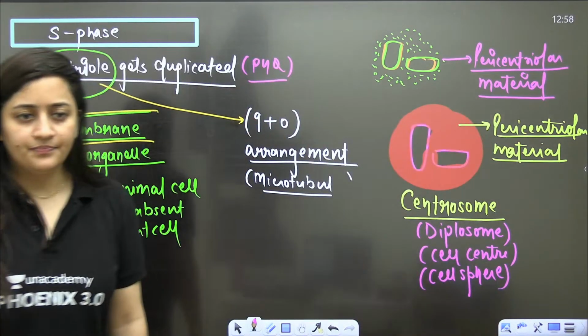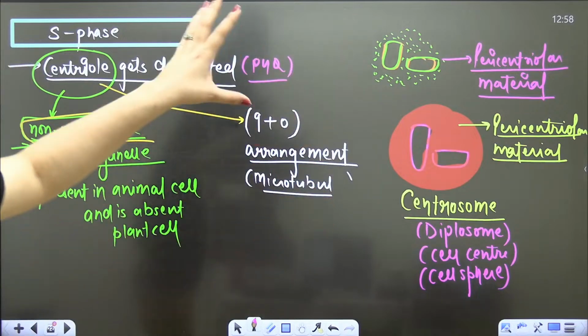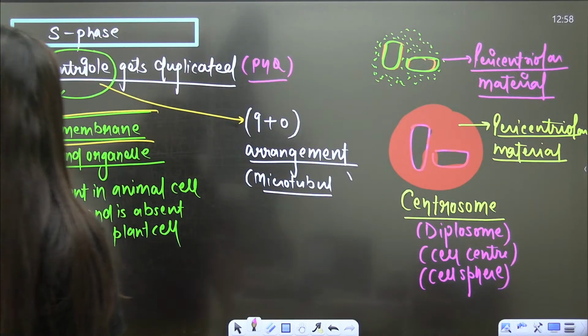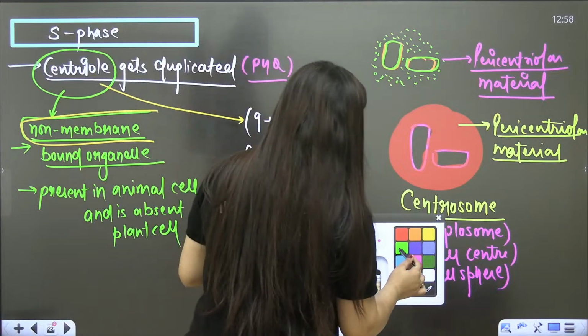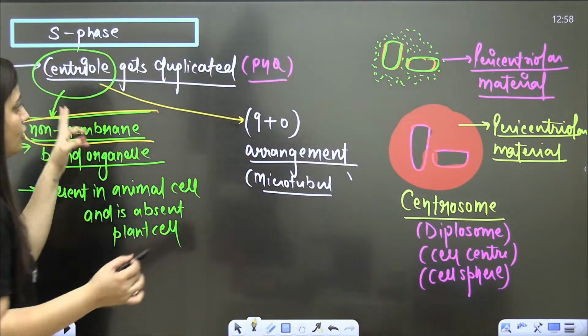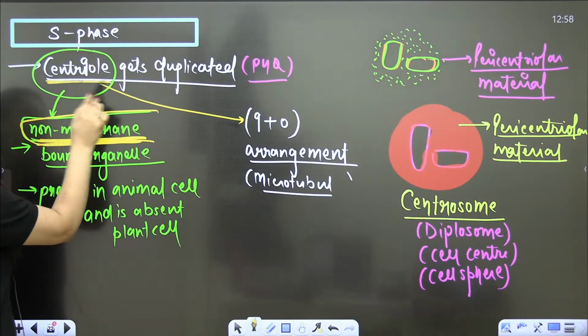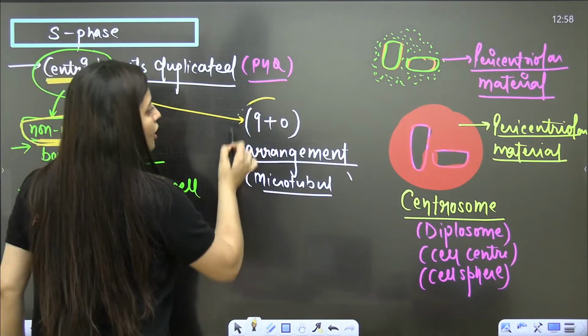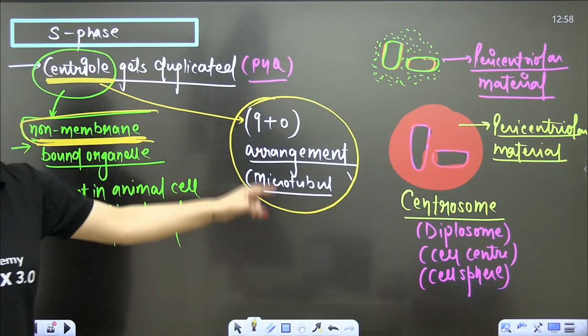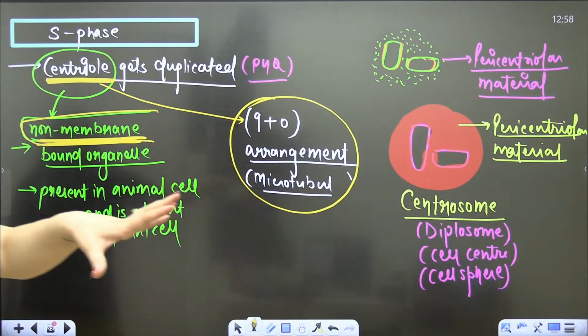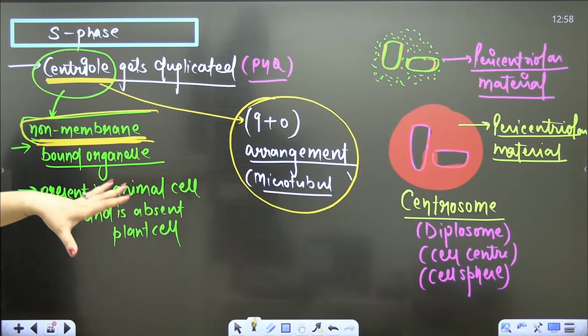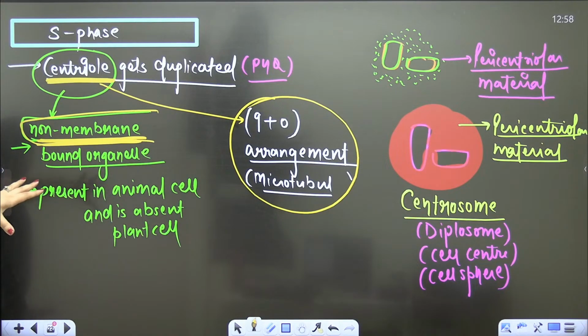So on two ends of the cell we will see this, we will see the spindle apparatus, but where are we going to talk about it? During the division. Because we are talking about the duplication of centriole here, I thought that I should tell you what exactly is the centriole. It is not there in the plant cell, so that's what you need to keep in your mind. Any doubt here?